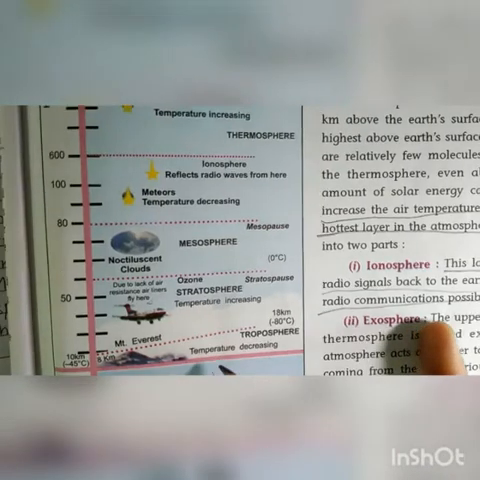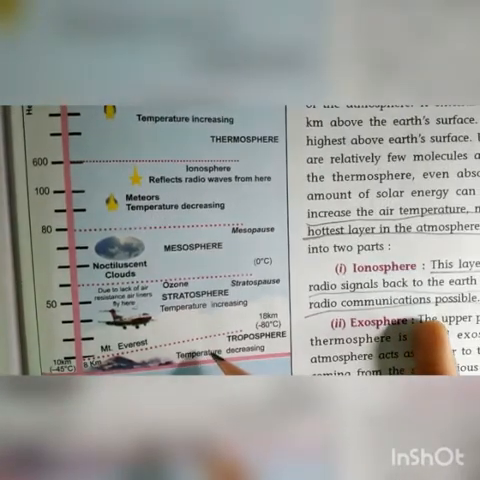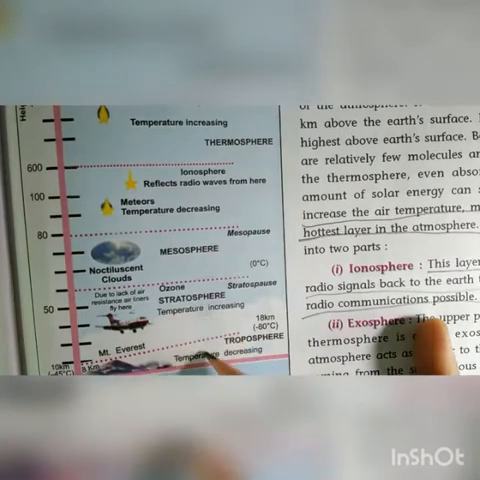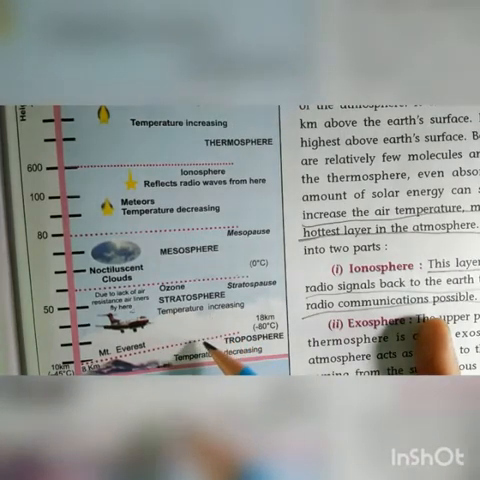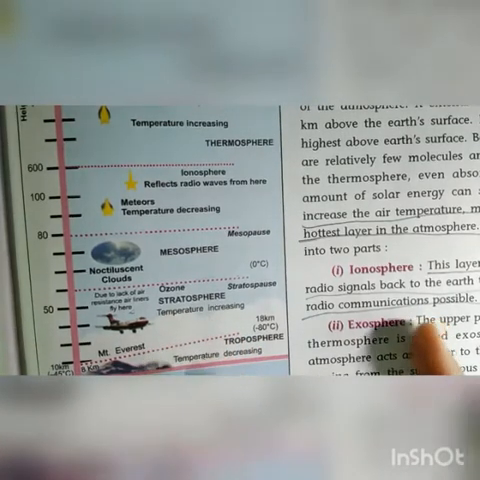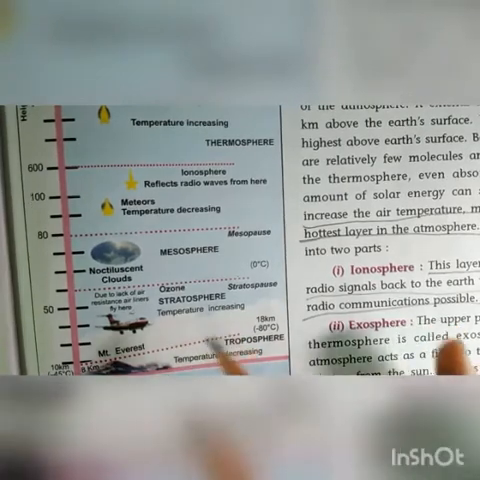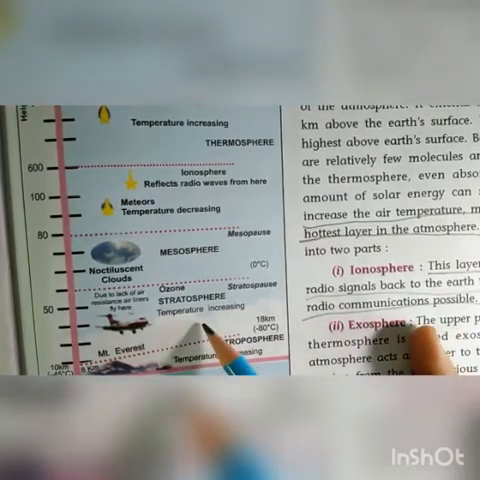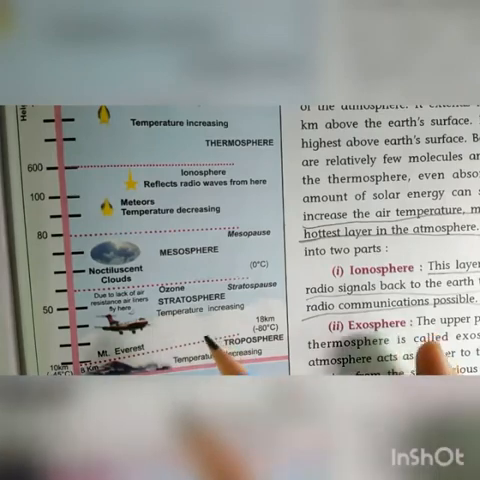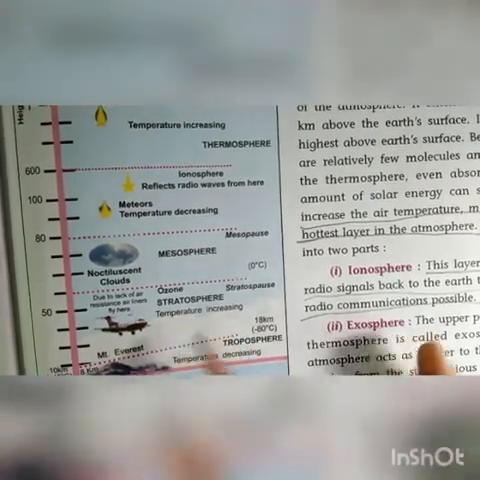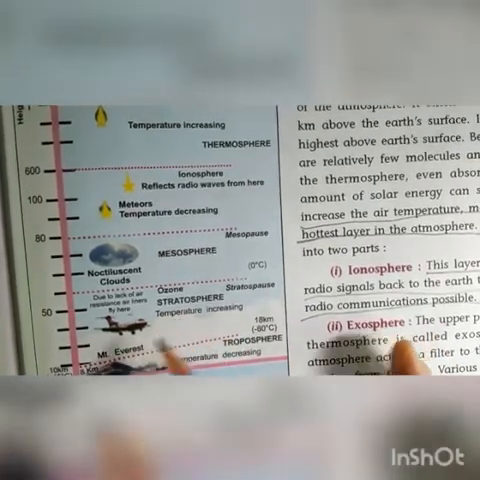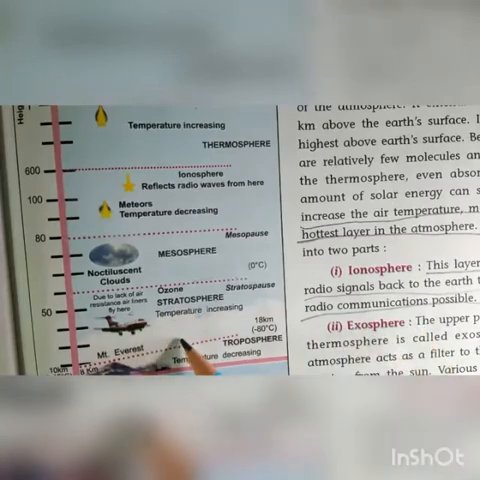The average height of this layer is taken as about 11 km. Almost all dust particles and water vapors are contained in it. The temperature in this layer falls with increasing height. As we go up in height, the temperature decreases.